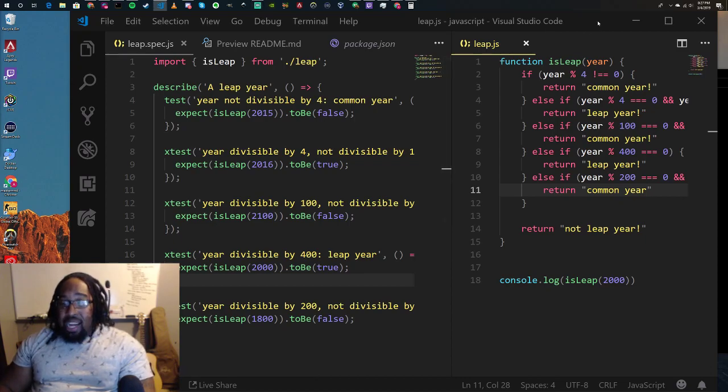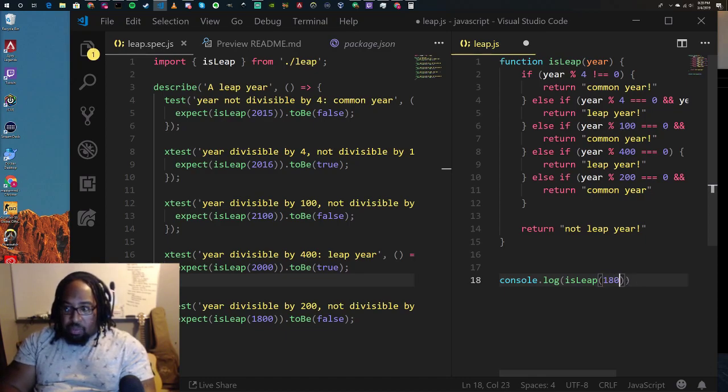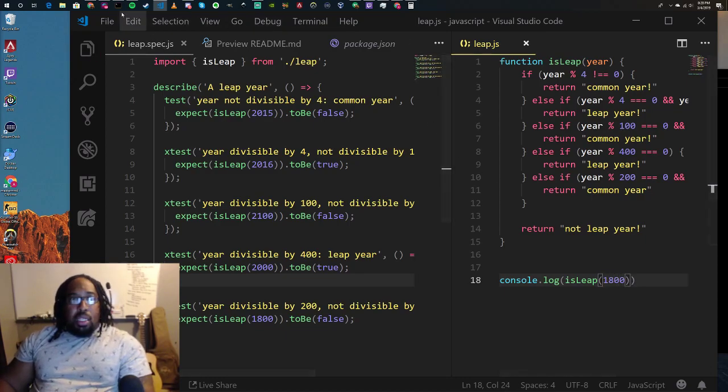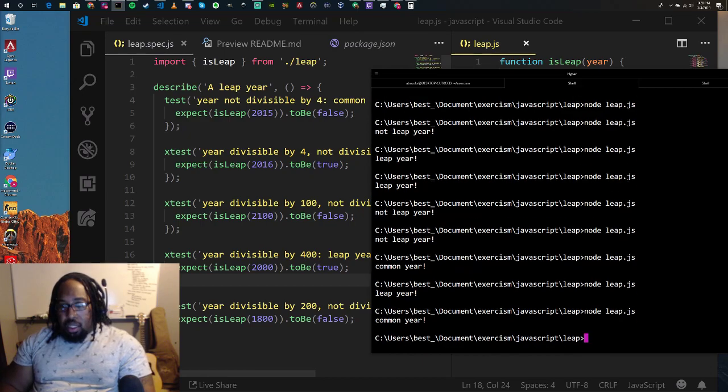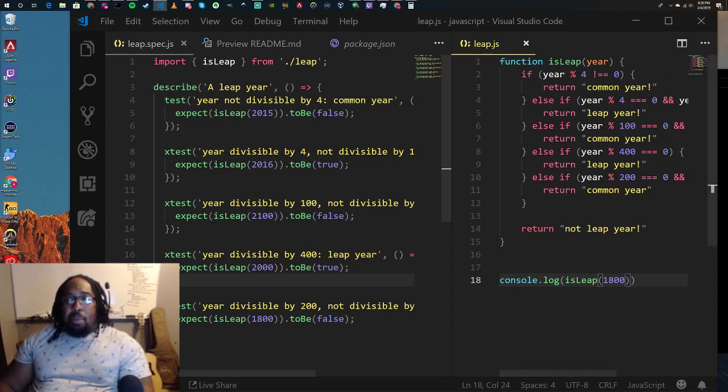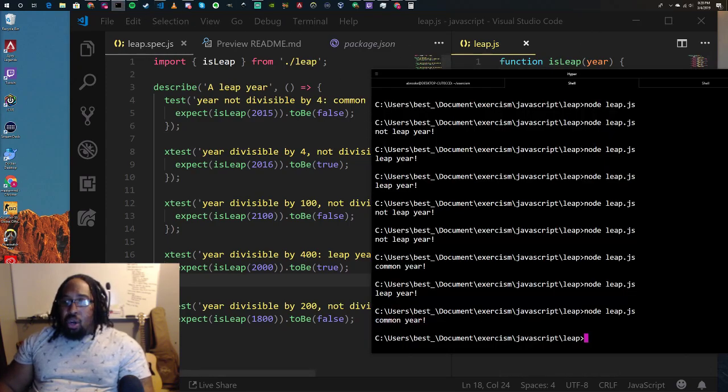But practice will help. So we coded up the last piece to this last test, and let's go ahead and pass in 1800 here. Let's go ahead and run it again. And good, just like we expected it to be false. It's a common year. Now we can definitely optimize this code, but I'm going to leave it as is, and let's run our whole test suite.